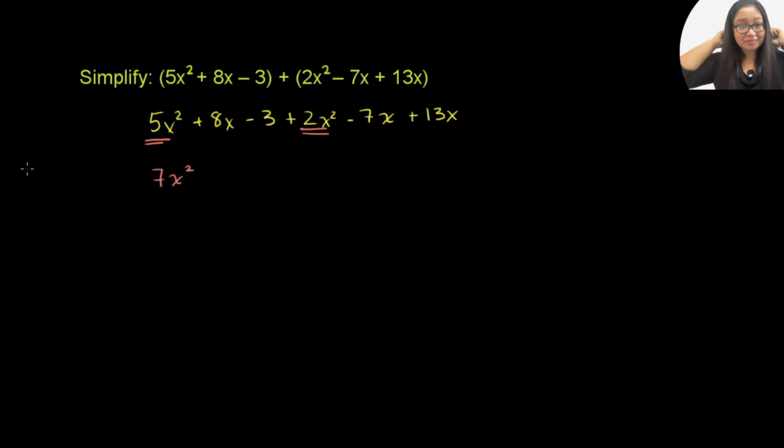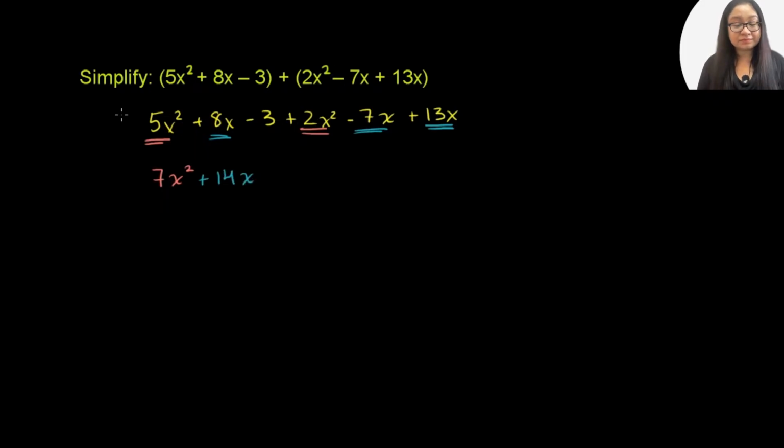And then let's look at the x terms here. We have an 8x right there, we have a minus 7x, and then we have a plus 13x. So if you have 8 of something minus 7 of something, you're just going to have 1 of that something. Oh, sorry, and then if you add 13 more, you're going to have 14x. 8 minus 7 is 1, plus 13 is 14. So plus 14x, that's these three terms: 8x minus 7x plus 13x.